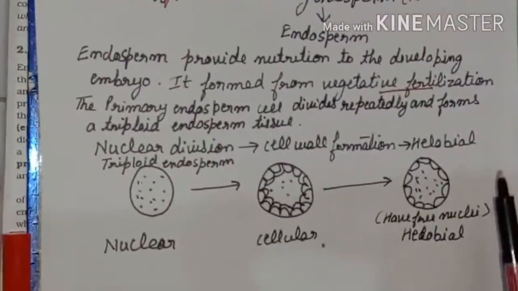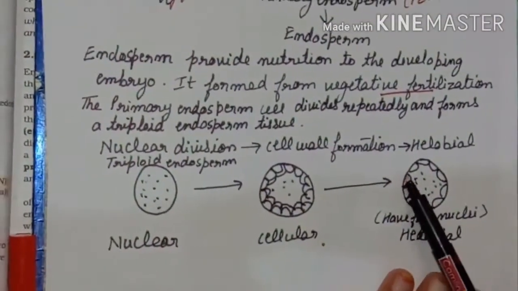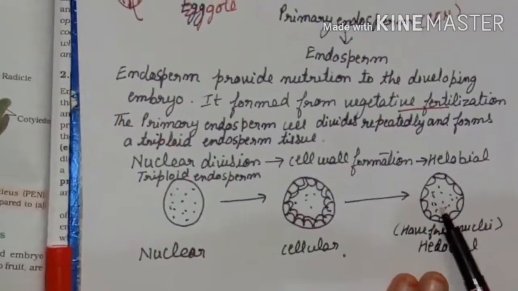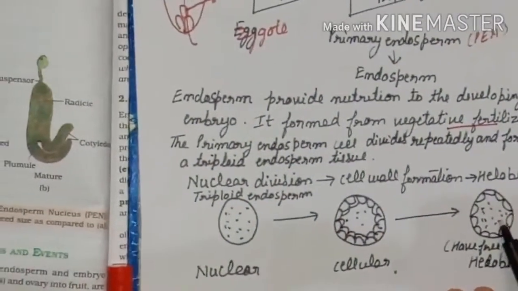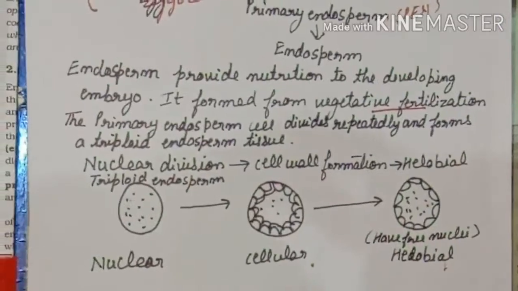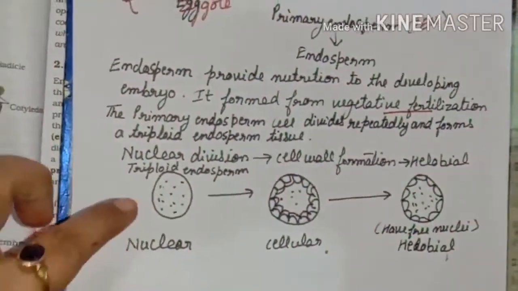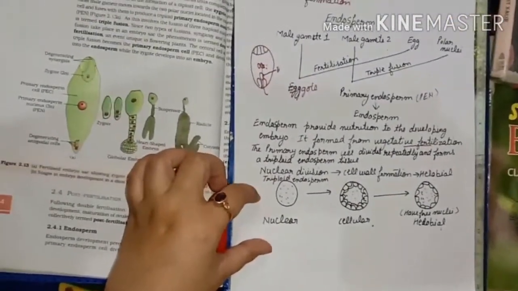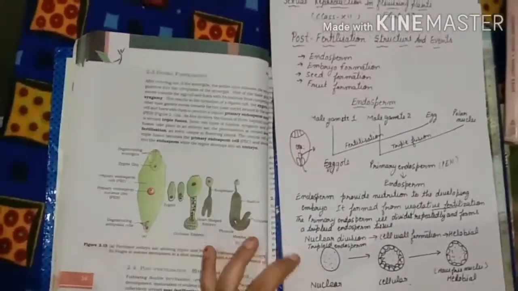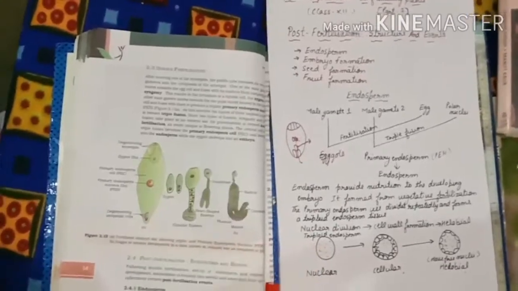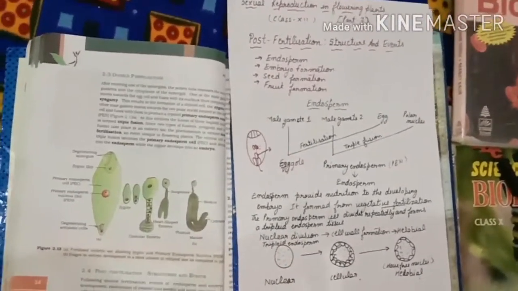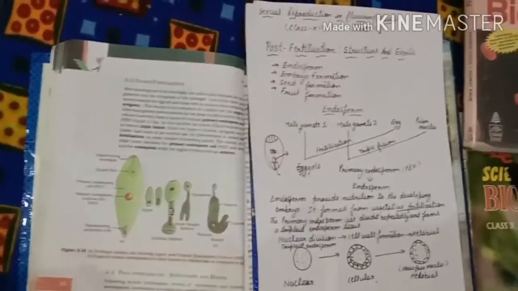Now the third phase is that when the cell wall is completely formed, thousands of free nuclei will be scattered in the center. This is called the coenocytic situation. So we have three phases of the endosperm formation. The first, the primary endosperm nucleus will start dividing repeatedly to form the triploid endosperm. It is called the nuclear division. Then in the second phase, the cell wall will start forming. This is called cell wall formation.